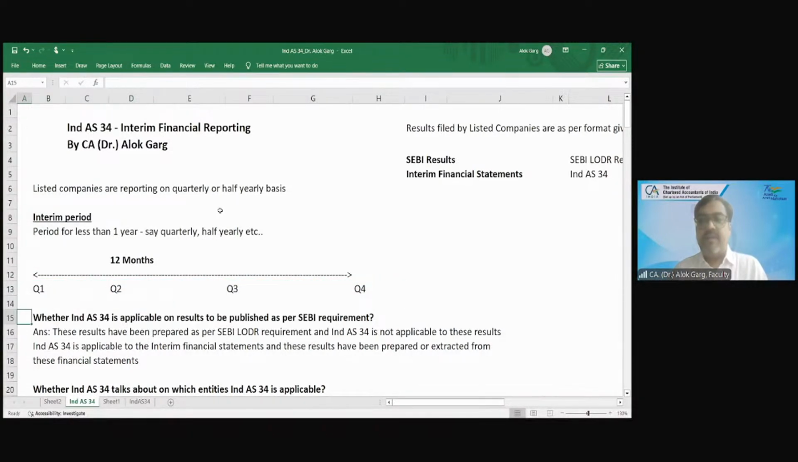Now the question is whether Ind AS 34 is applicable on results to be published as per the SEBI requirement. On the results, SEBI regulations are applicable. On the results, Ind AS 34 is not applicable. Ind AS 34 is applicable on the interim financial statement from which these results are extracted.